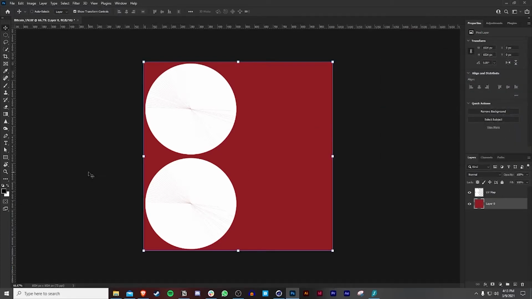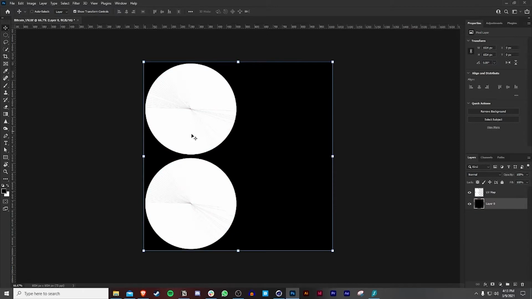So if I choose this and press D, you see it goes back to black and white. So just a shortcut for you guys, if you want to easily change a background or change any color whatsoever, if you press Alt and Backspace, that's how you can easily change your background. So you don't have to get the paint bucket tool and just splash that thing all over. So it's just a lot easier. And I'm going to call this BG for background.